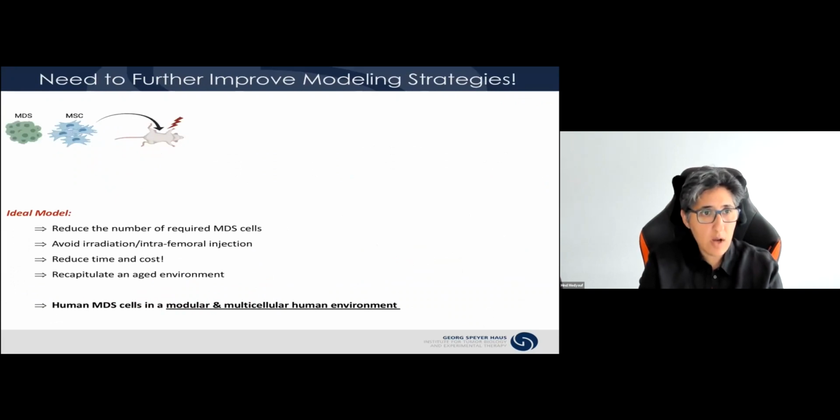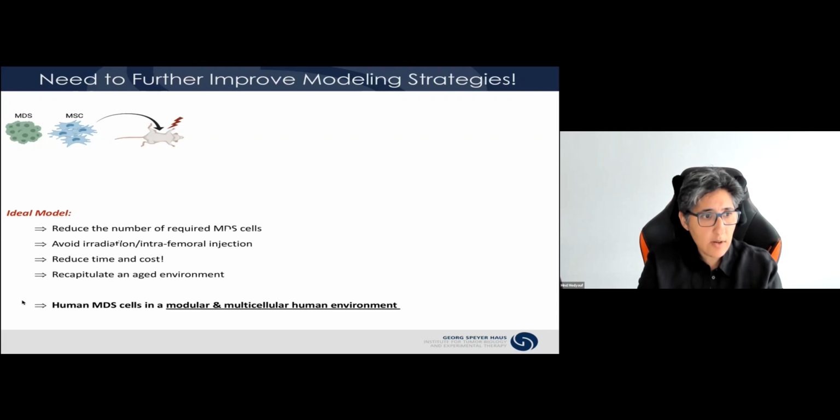However, we wanted to go further, and an ideal model would allow us to reduce the number of required MDS cells. So this model is very informative, but tedious, and requires a lot of CD34s from MDS patients. We wanted to avoid the irradiation and the intrafemoral injection, which is required in our modeling strategy. The main reason is that this is inducing damage to the niche. We wanted, both from a postdoc and a PI perspective, to reduce time and cost. And finally, our model did not recapitulate the aged environment.